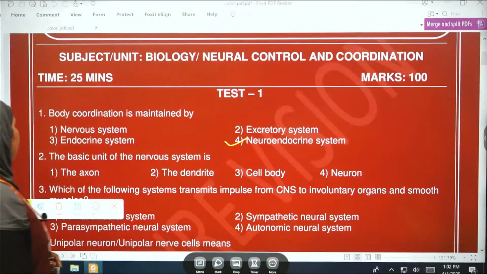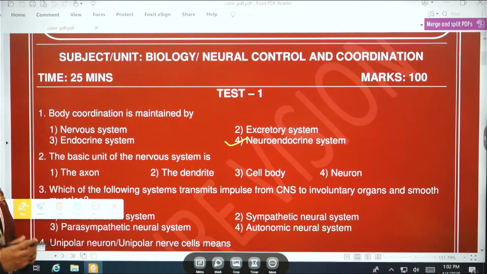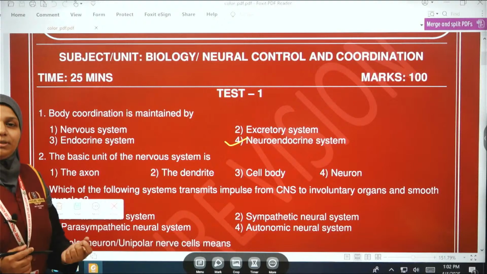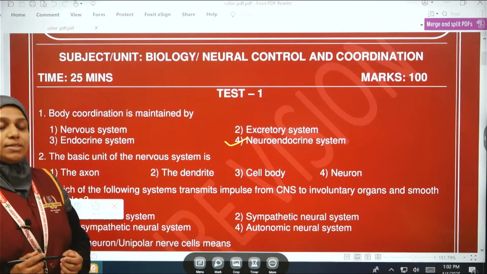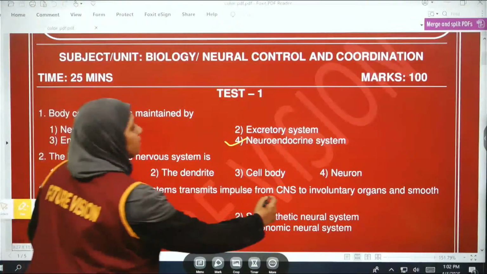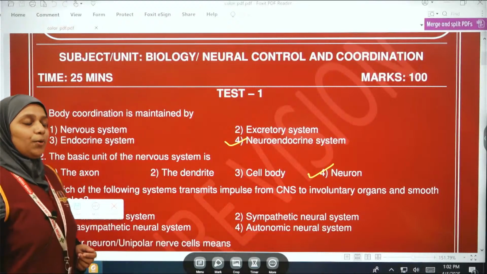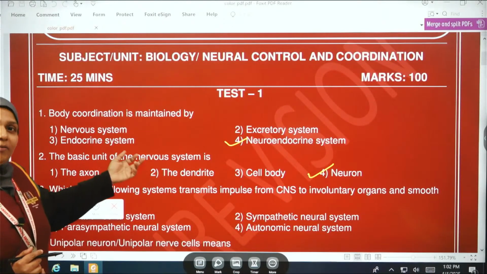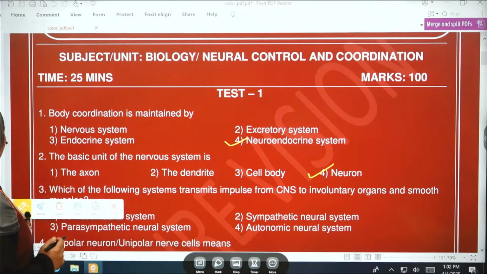So this is the answer. Then the second, the basic unit of the nervous system is the basic question. That is the structural and functional unit of the nervous system. Obviously the neurons, fourth option. Hope all of you have done the right answer. Then the next one.